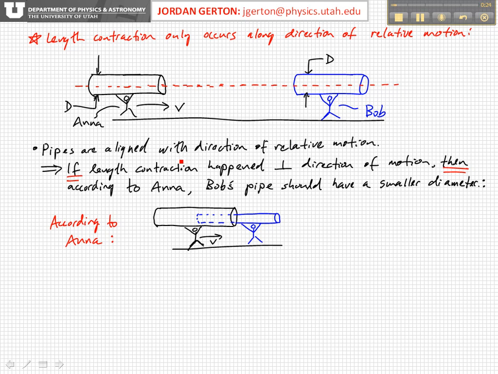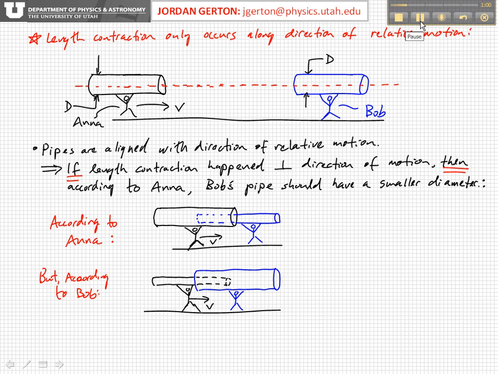And so if this is the situation, and if length contraction happened in the perpendicular direction relative to the relative motion, then according to Anna, Bob's pipe should have a small diameter as shown below here. So if we basically applied the length contraction concept to the perpendicular direction, then due to the relative velocity, Anna should see Bob's pipe have a smaller diameter.